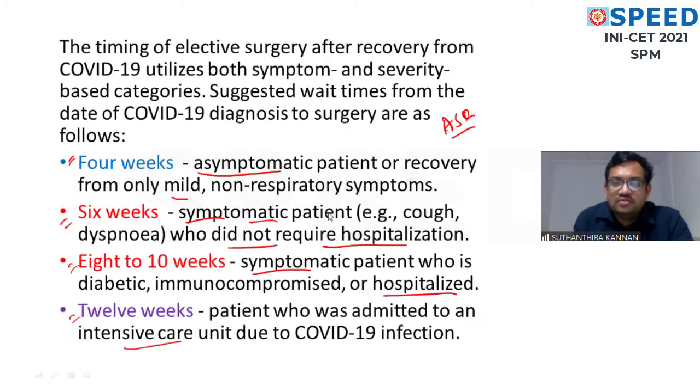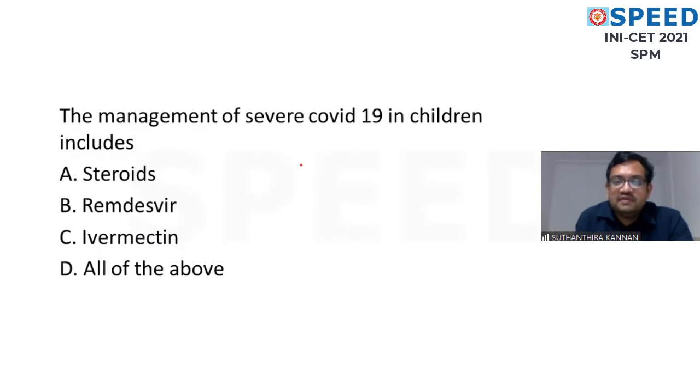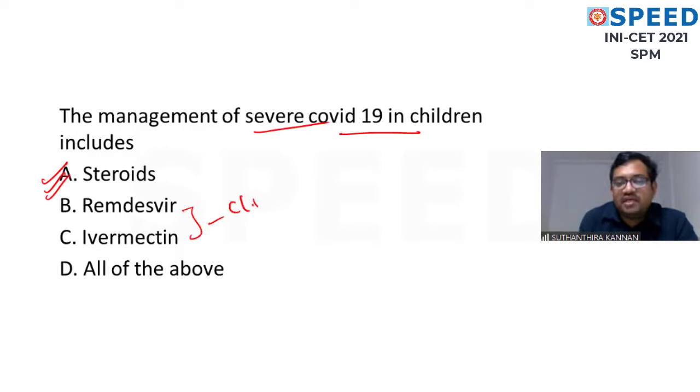Okay, so very straightforward. Management of severe COVID-19 in children is steroids. Remdesivir and ivermectin are contraindicated in children. Even now the recommendation has not come. The only way is steroids. Usually COVID-19 will not have any impact in children. Usually they will go for asymptomatic or very mild.